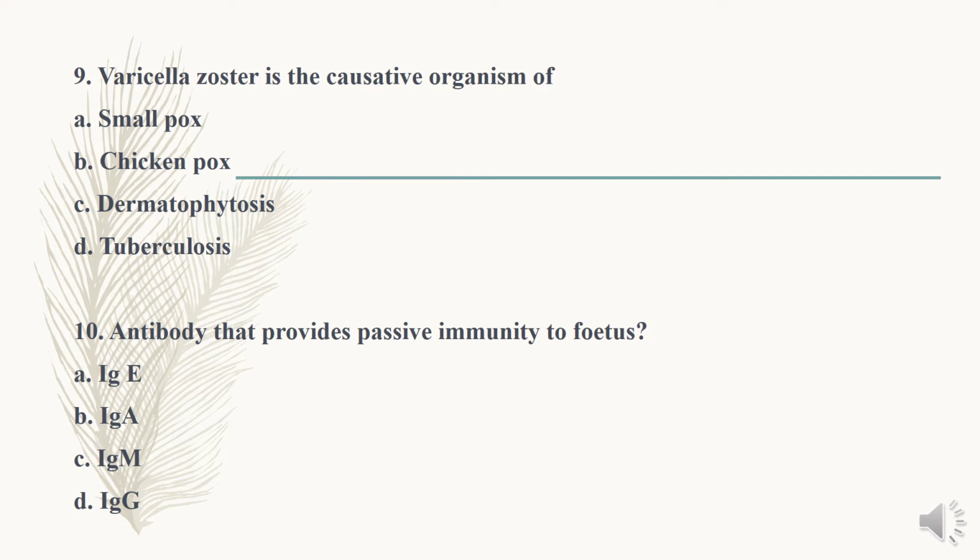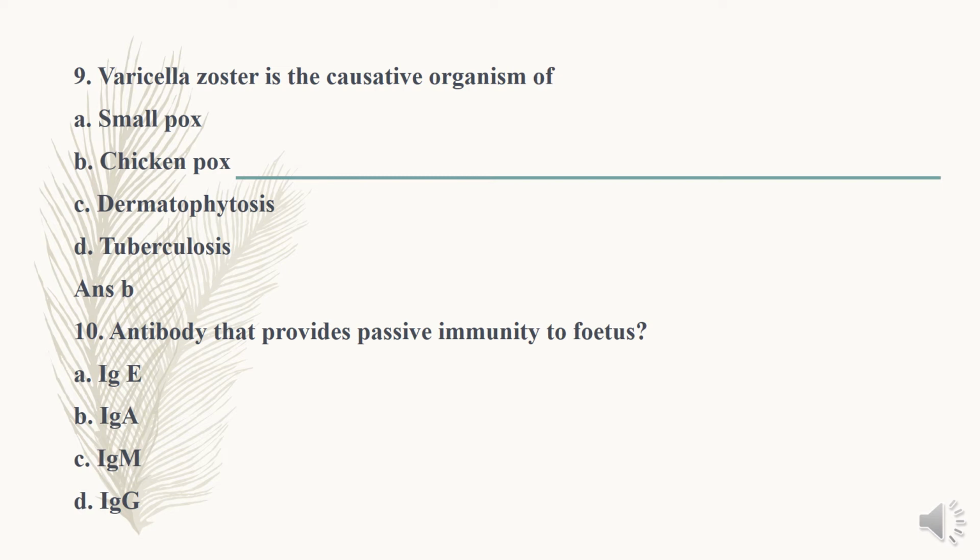Dermatophytosis is caused by dermatophytes, related to tinea, the fungal infections seen in our skin, nails, etc. And tuberculosis is caused by tubercle bacteria. So varicella zoster is the causative organism of chickenpox.